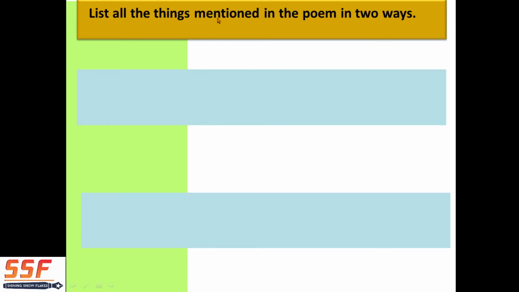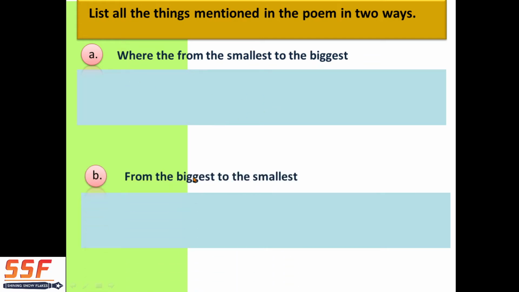List all the things mentioned in the poem in two ways. From the smallest to the biggest. Okay. The first is from the smallest to the biggest, and then biggest to the smallest. So first is the smallest. Flowers. Flowers are the smallest. Okay.